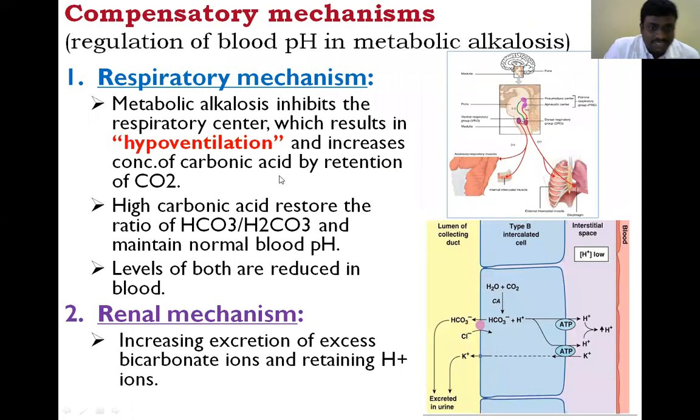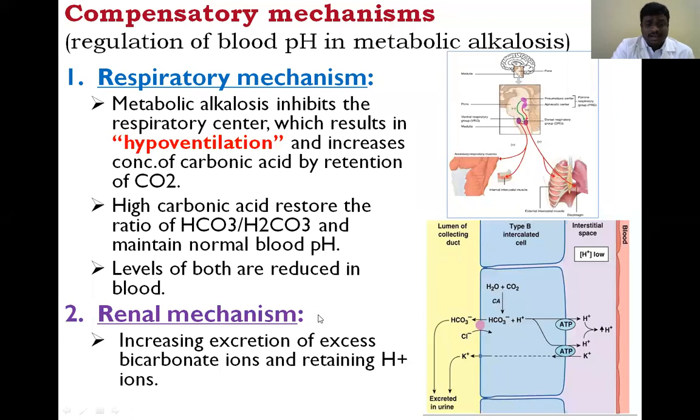Due to hypoventilation, carbon dioxide is not expelled to the outside. So carbon dioxide accumulates and participates in a reaction that produces more carbonic acid. This is the respiratory mechanism to increase carbonic acid, which compensates with the bicarbonate ions.